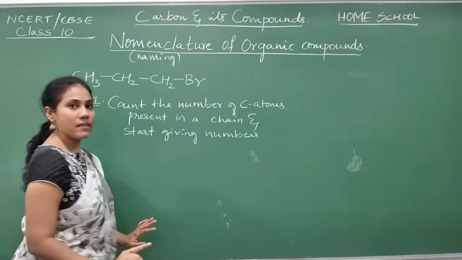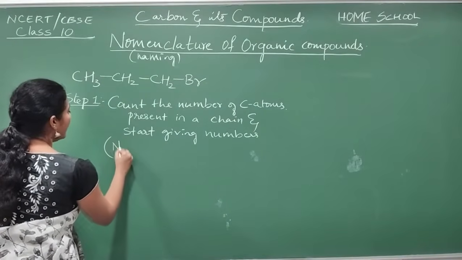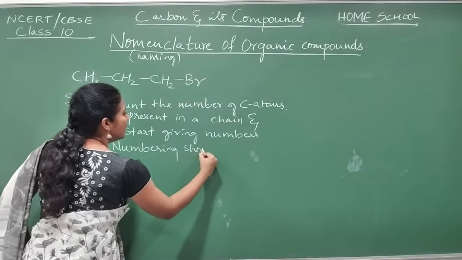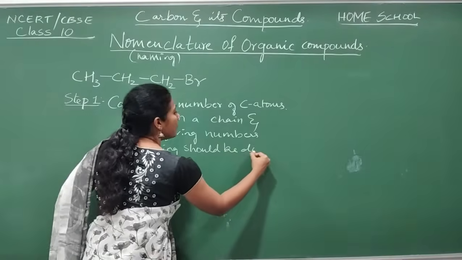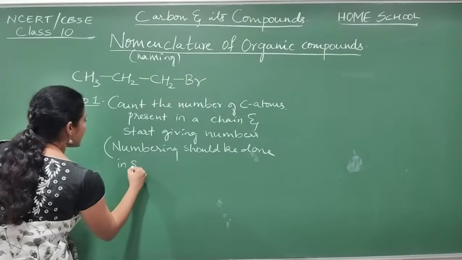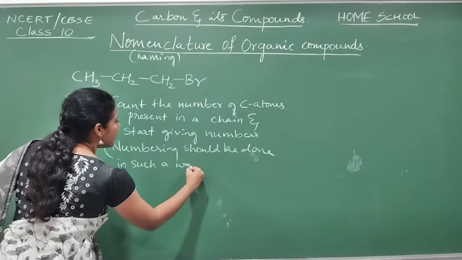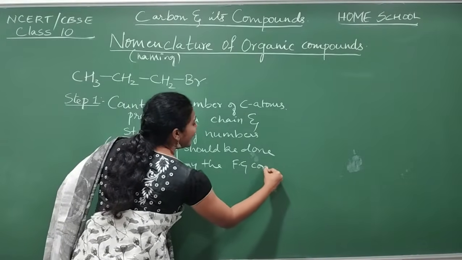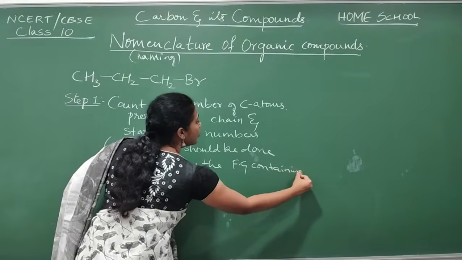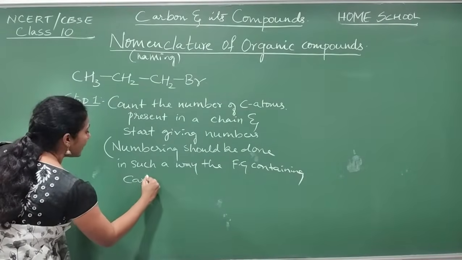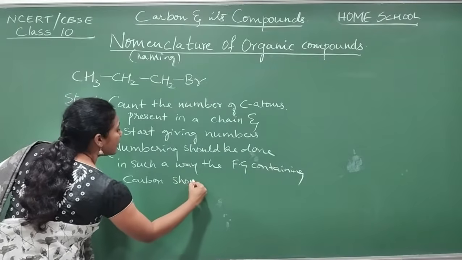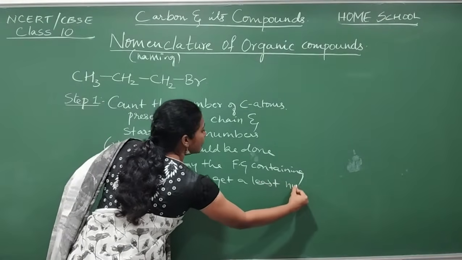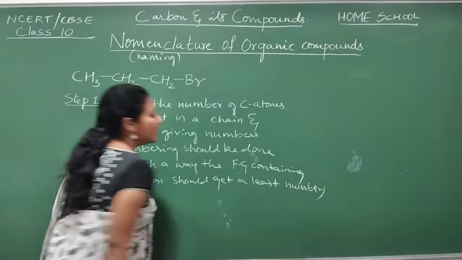Numbering should be done in such a way that functional group containing carbon should get a least number.